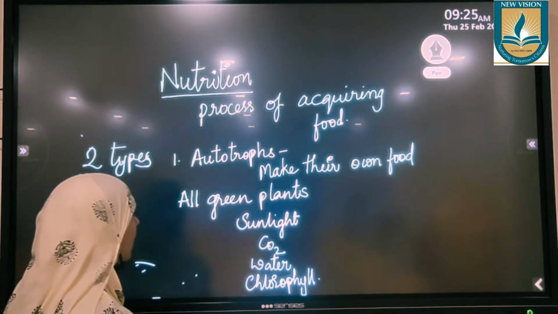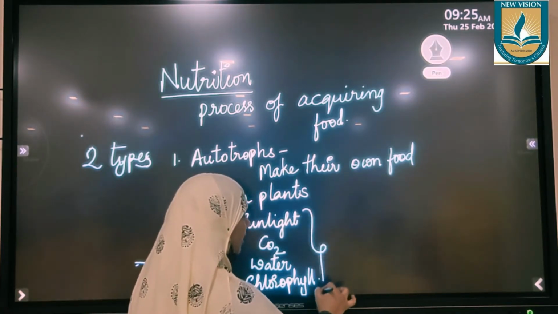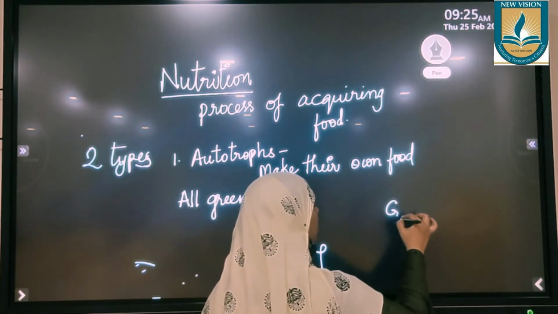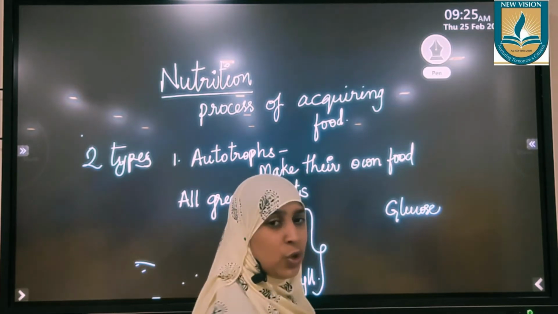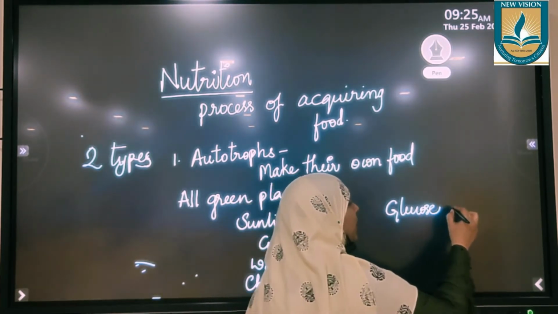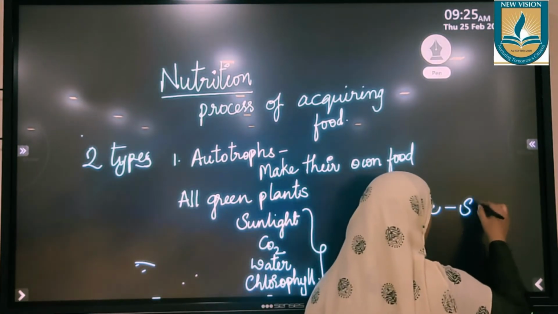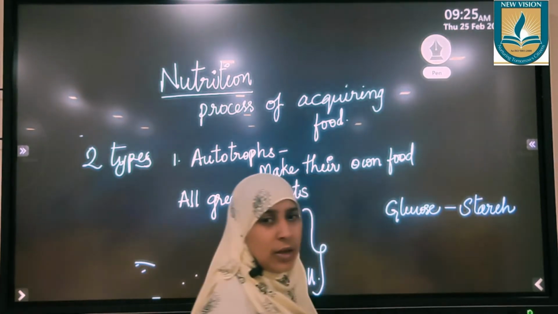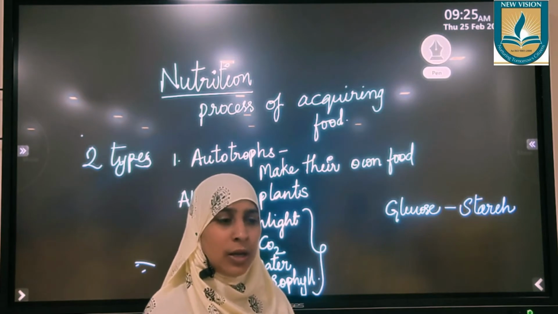Okay. As a result, what is produced if these things are utilized? What is the result that is obtained? Glucose molecules are produced by plants. The glucose molecules produced by the plants are used to build a complex molecule called starch. From starch different molecules are produced like oils or proteins.